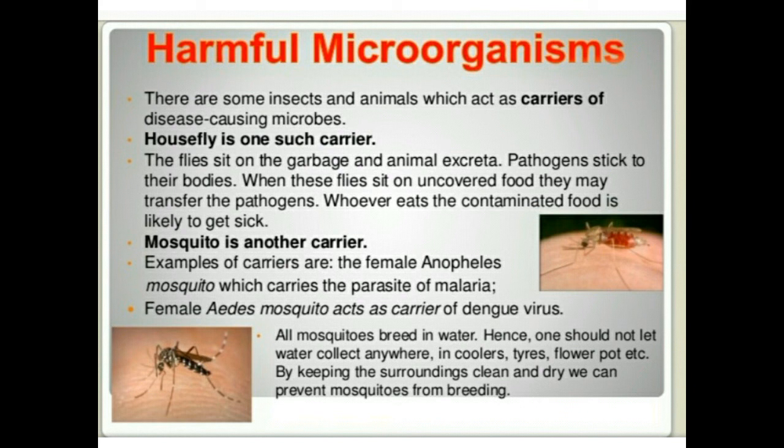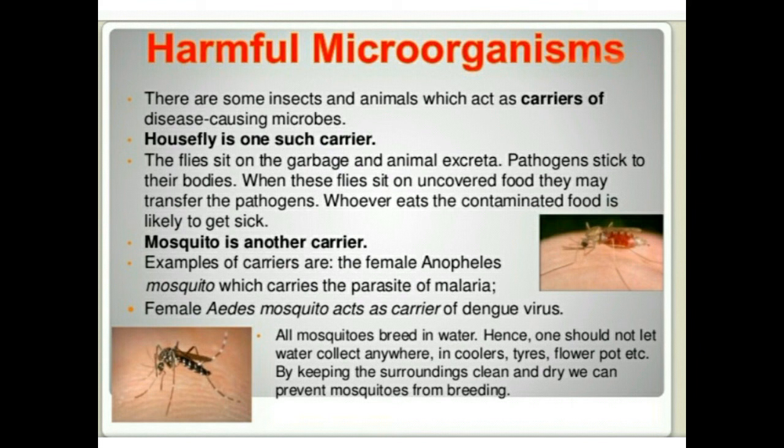The fourth way is through insects such as mosquitoes, flies, and fleas. These are some insects which spread the diseases. These are called carriers of germs. We call them carriers because they carry the germs from one place to another. When a mosquito bites an infected person, they carry the germs from there, and when they bite a healthy person, they leave the germs in his or her body, and the person gets infected.